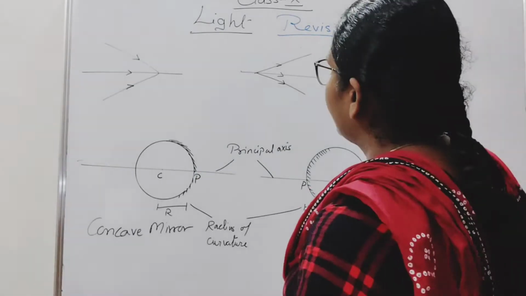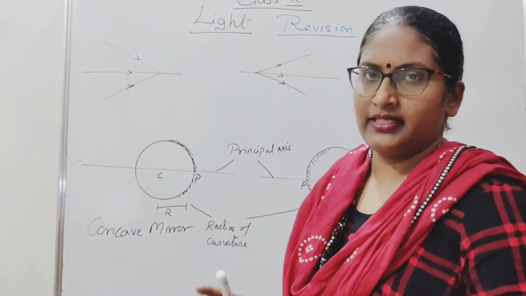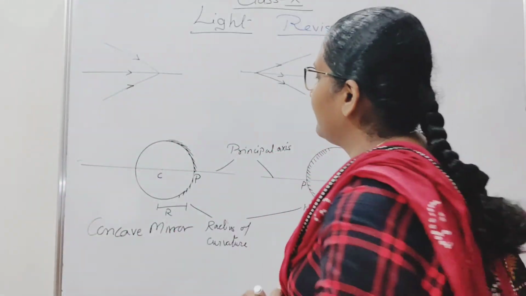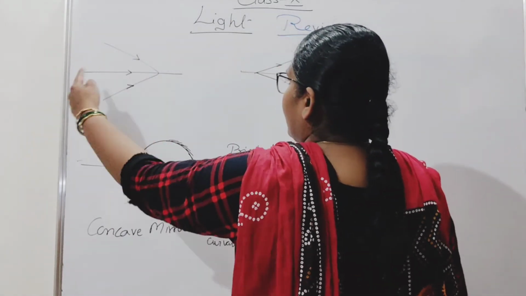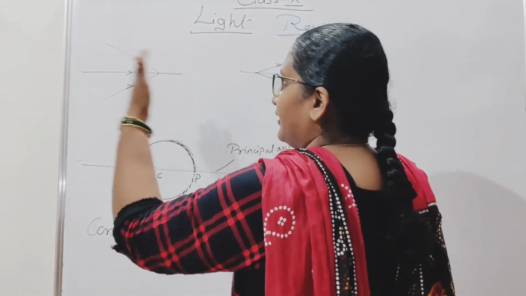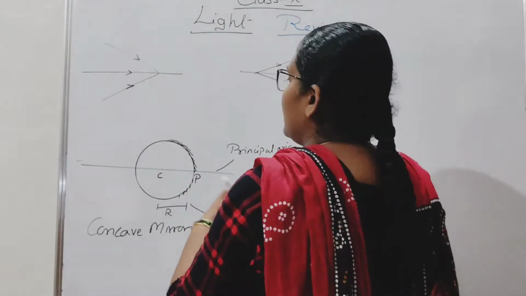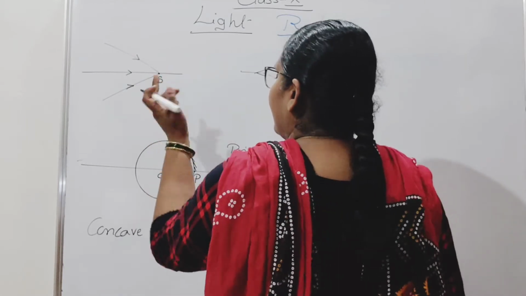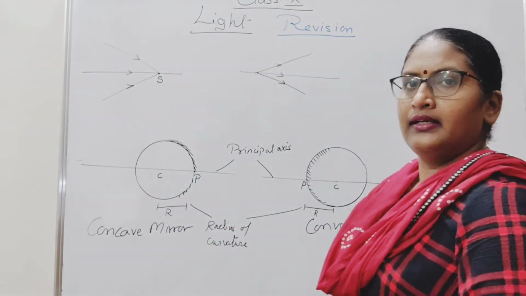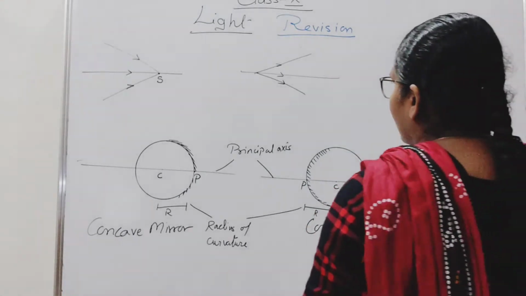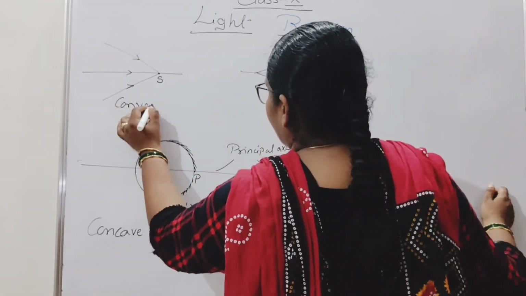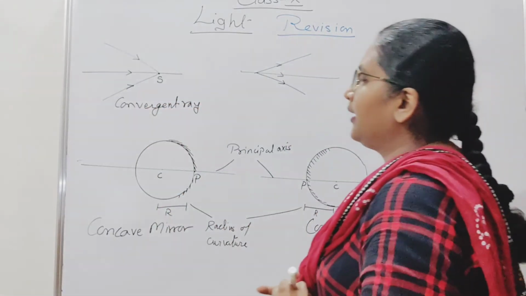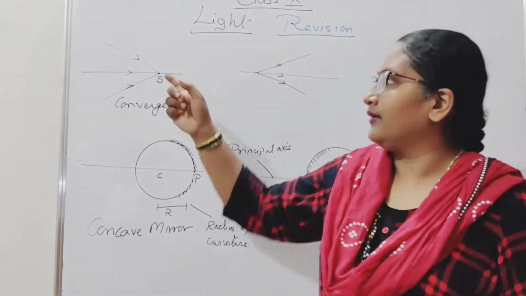Yes, children, now we will see there are two different types of rays: convergent rays and divergent rays. Convergent rays means all the rays coming from infinity or from an object that meet at a point. That is your convergent ray.